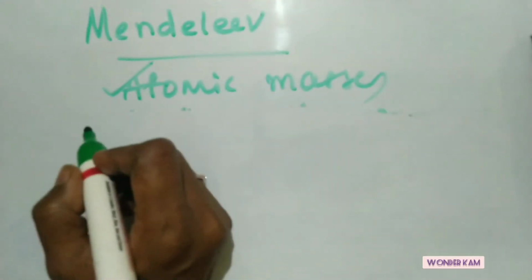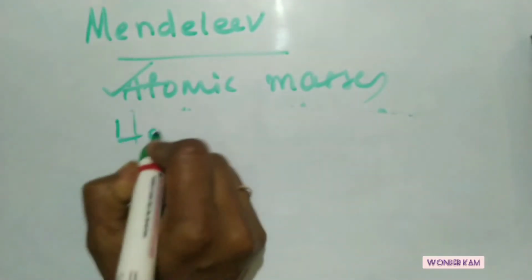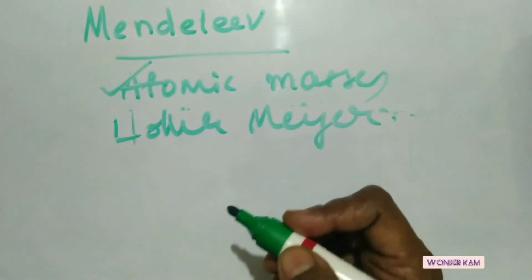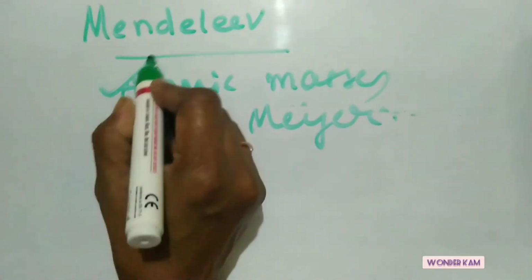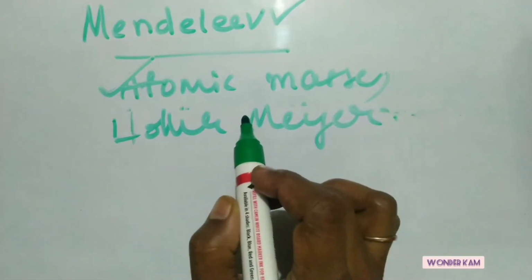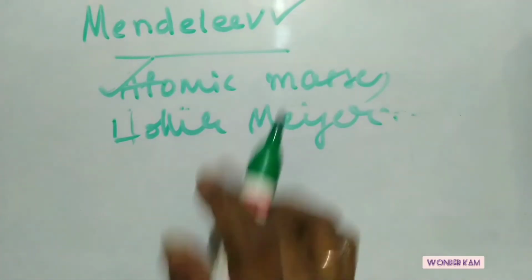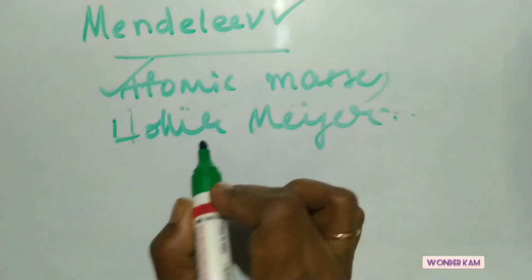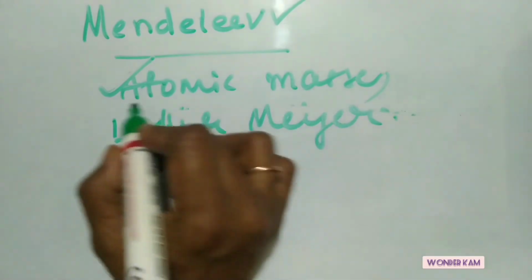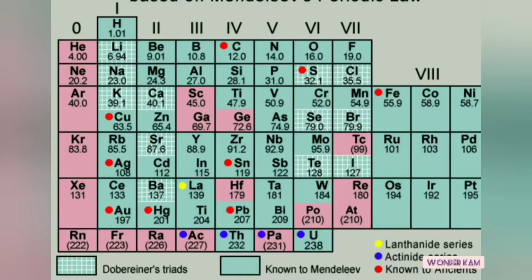However, another scientist named Lothar Meyer, in parallel, also made an arrangement of elements based on atomic masses. But it was Mendeleev who published the periodic law first. And the law states that the properties of elements are a periodic function of their atomic masses. Mendeleev arranged the elements in horizontal rows known as periods and vertical columns known as groups.